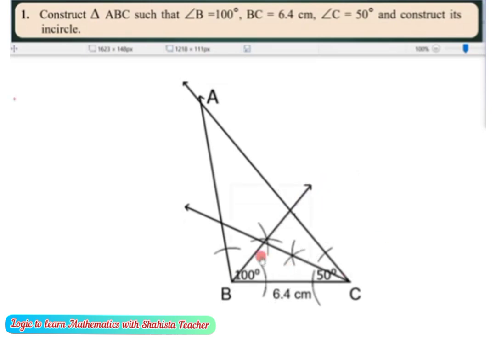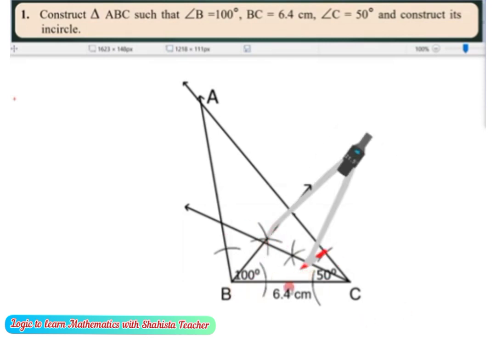After this, you can see two arcs are given. One arc is for angle B and the other one is for angle C. With the help of this we get the center point, the intersection point, after plotting these two lines. With the help of that intersection point we can draw the incircle in triangle ABC.